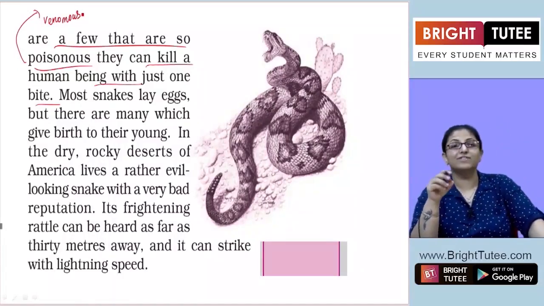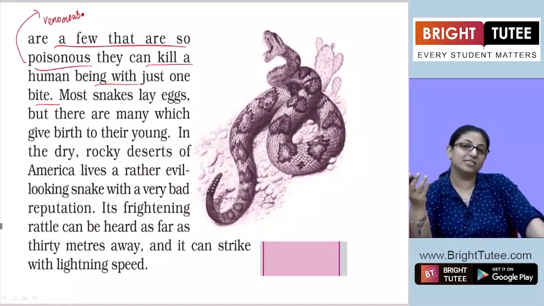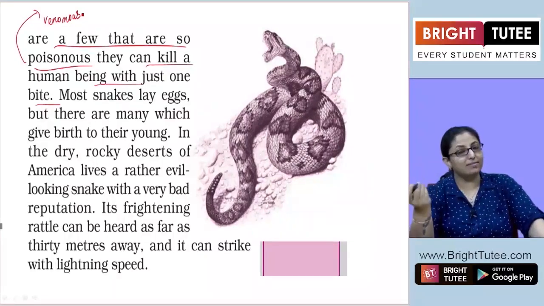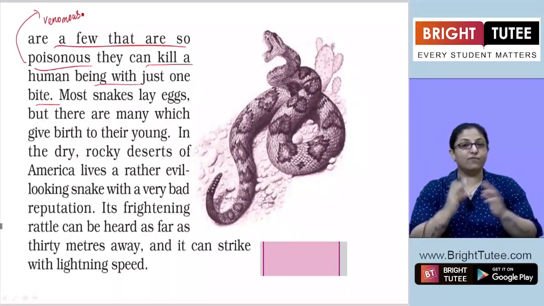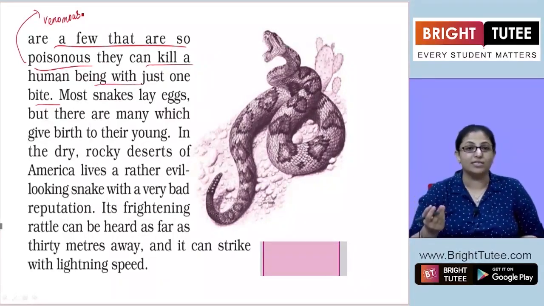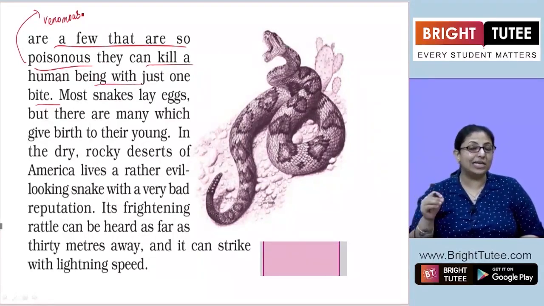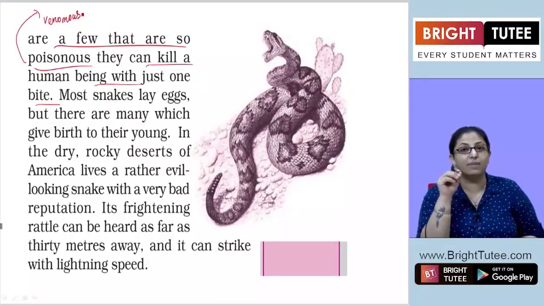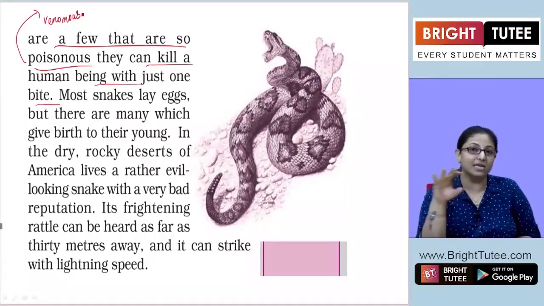Venomous is a word which comes from venom. Venom means poison. Like poisonous comes from poison, so venomous comes from venom. Few snakes are so poisonous that they can kill you in one single bite. In just one bite, they can kill you. The poison can kill you.